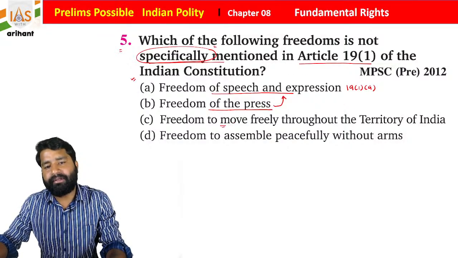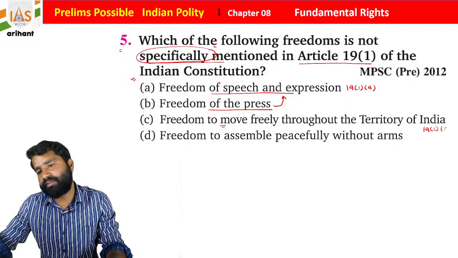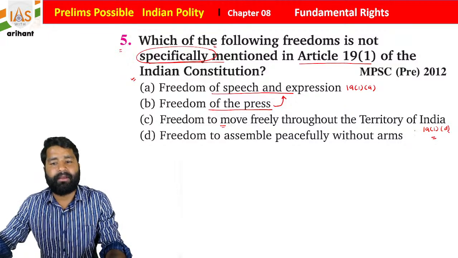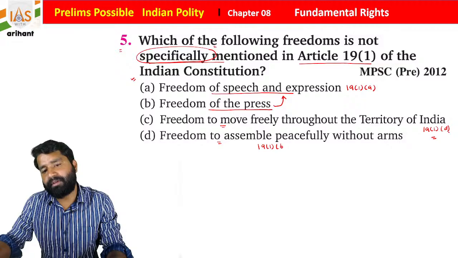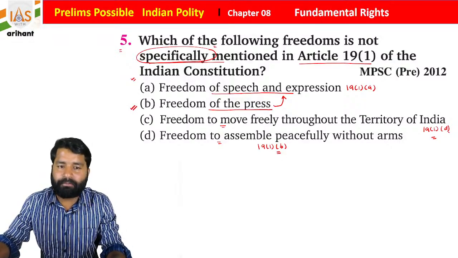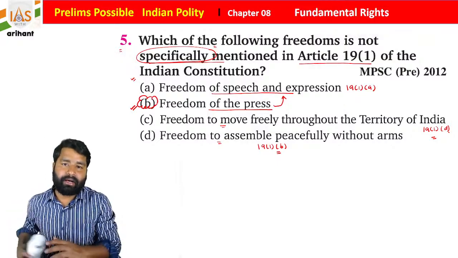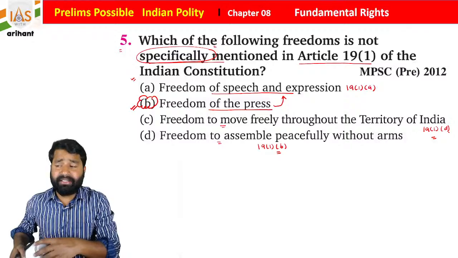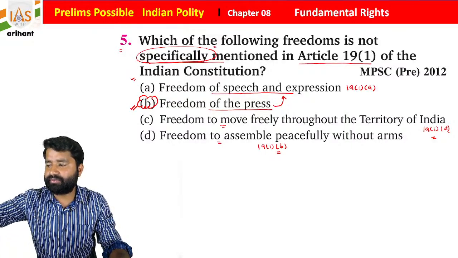Now you have freedom to move freely throughout the territory of India, 19 clause 1 subclause D, students. Okay, now freedom to assemble peacefully without arms, 19 clause 1 subclause B, students. So what you see, the freedom of press is not included directly. Okay, so it is written in direct format, students. So this is also important.